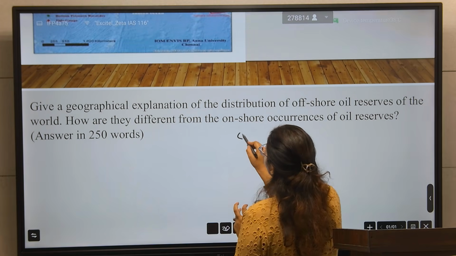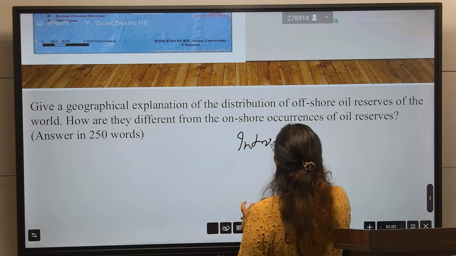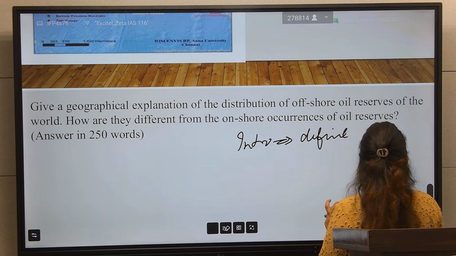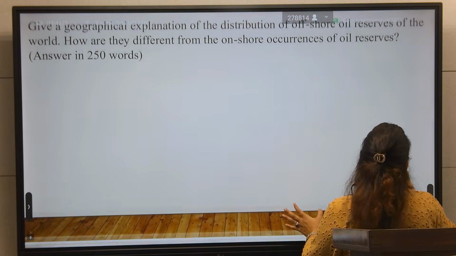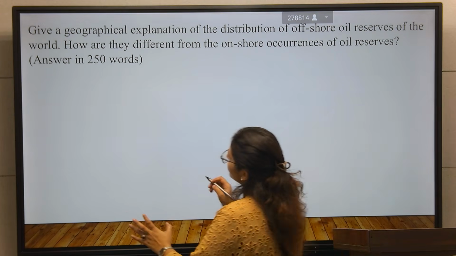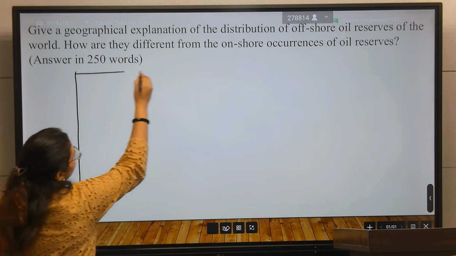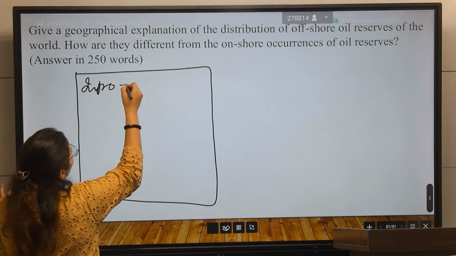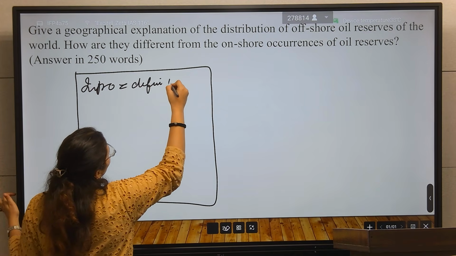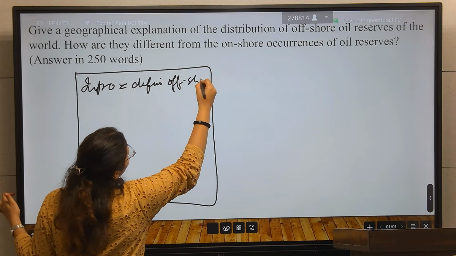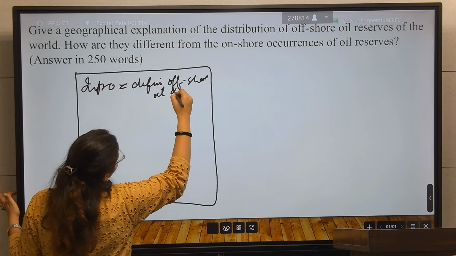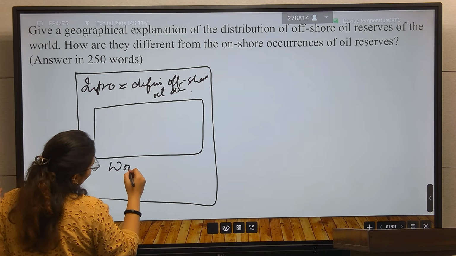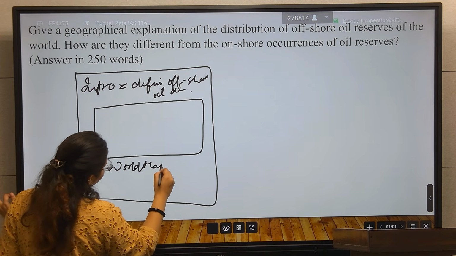So first you will write the intro part. In the intro part, you will define offshore oil reserve. After that, you will draw a world map.